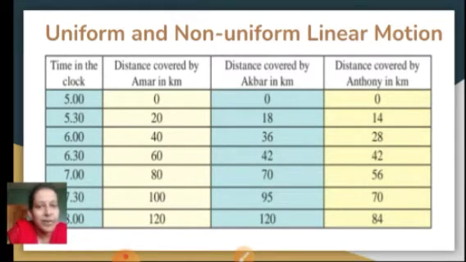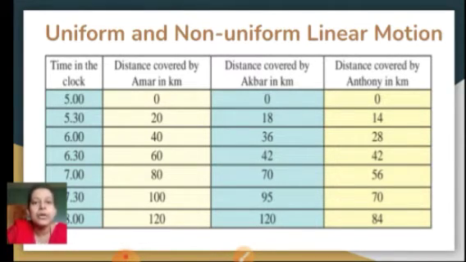Whereas the distance covered by Anthony, we will see. In the first half an hour he covers 14 kilometers. Next half an hour he covers 28 kilometers. Next is 42, then 56, 70 and 84. So in the case of Anthony also, the table is the table of 14 kilometers. That means he is also covering equal distances in equal intervals of time.